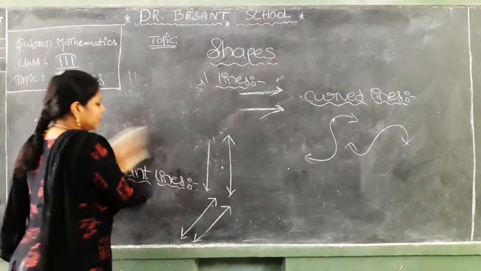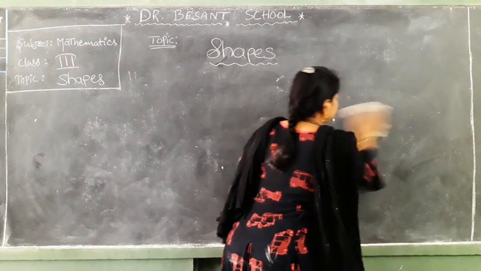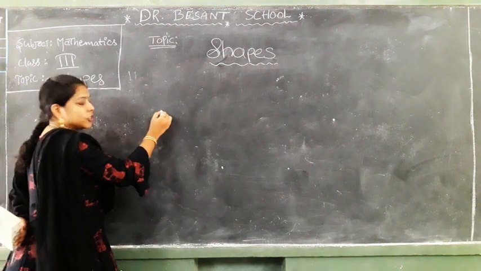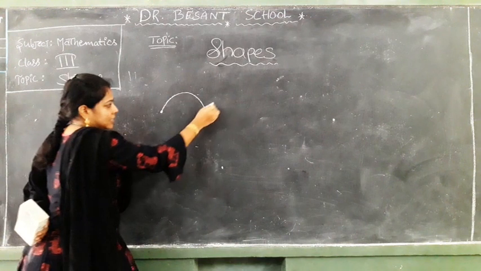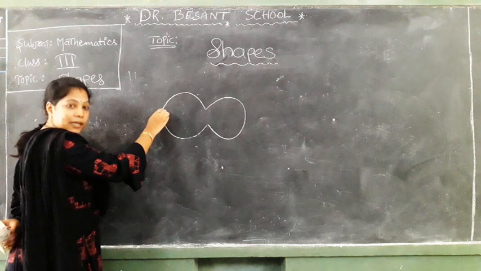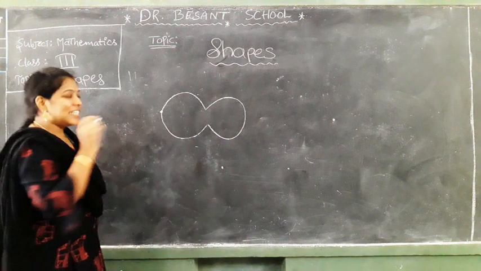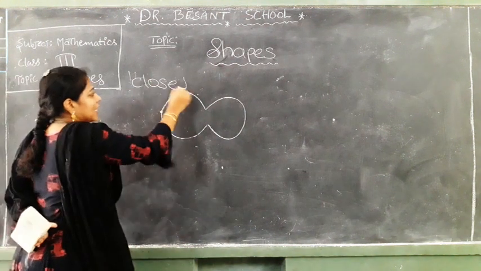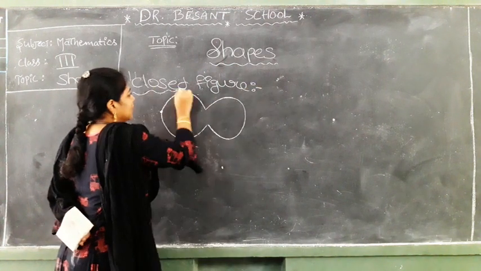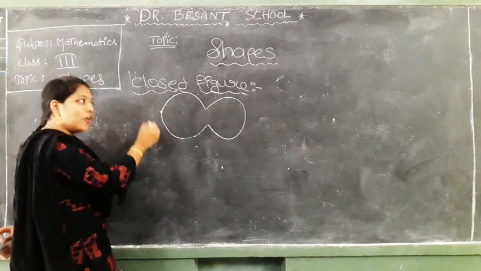Now, types of figures. What are the types of figures? Open figures and closed figures. Observe and say what are open figures and what are closed figures. See, observe how I am drawing. This is the starting point. I am drawing like this, and ending at the same point where I started the drawing. This one is called which type of figure? Closed figure. Closed figures are the figures which end at the point where they start.